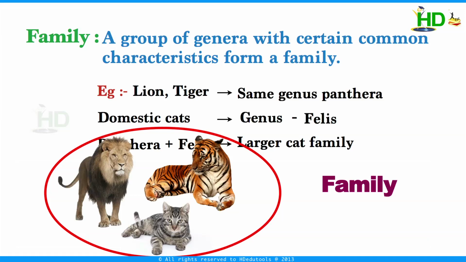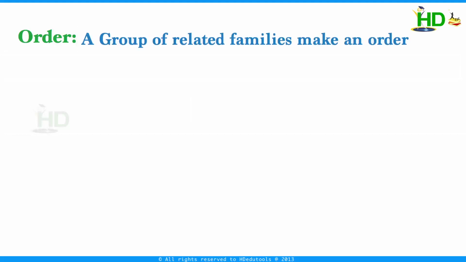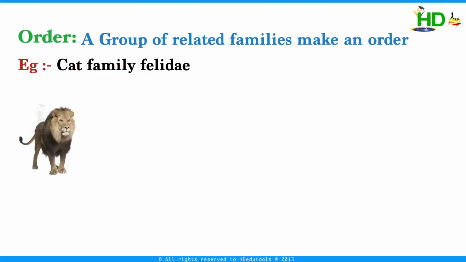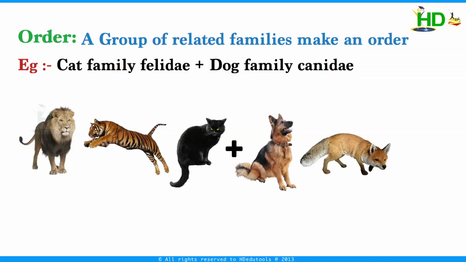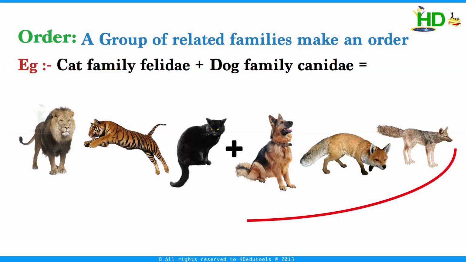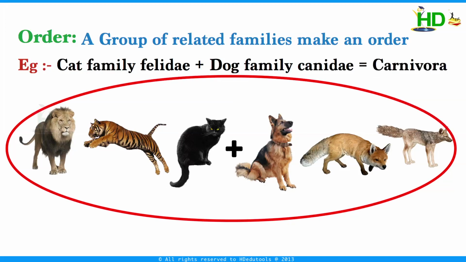The next category is order. A group of related families makes an order. For example, the cat family, Felidae, which includes lions, tigers, and cats, and the dog family, which is called Canidae, which includes dogs, foxes, jackals, etc. These two have some common features, and both together form an order, and this order is called Carnivora.